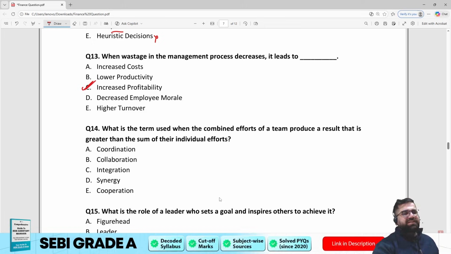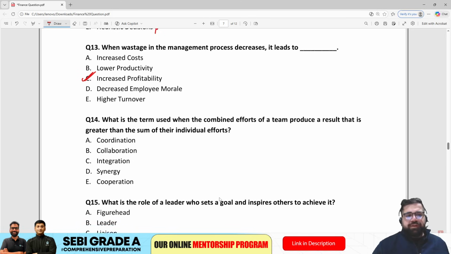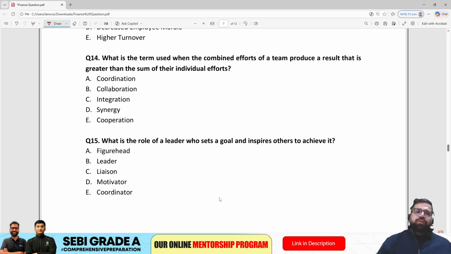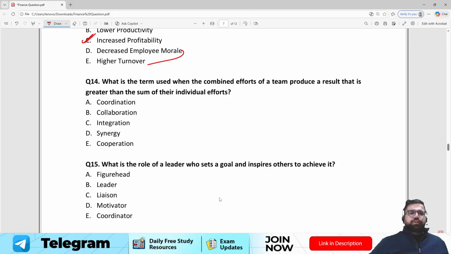Now this is journal sense question. Even if you don't know anything about management, you can still solve it. Question number 14. If you want to read other options, you can, but they will again not make any big sense. Question number 14.